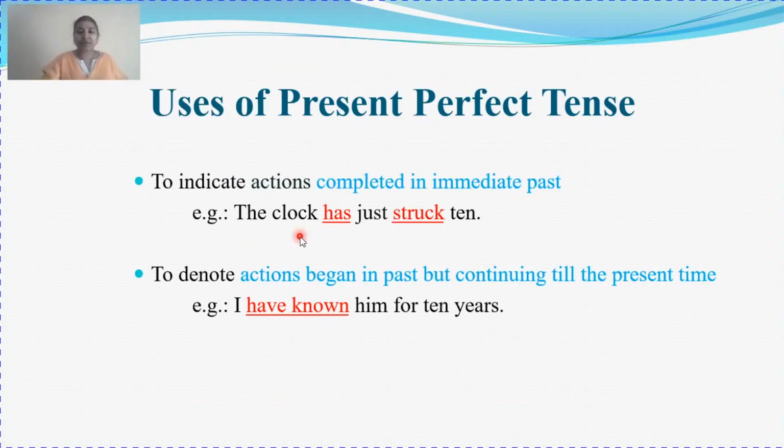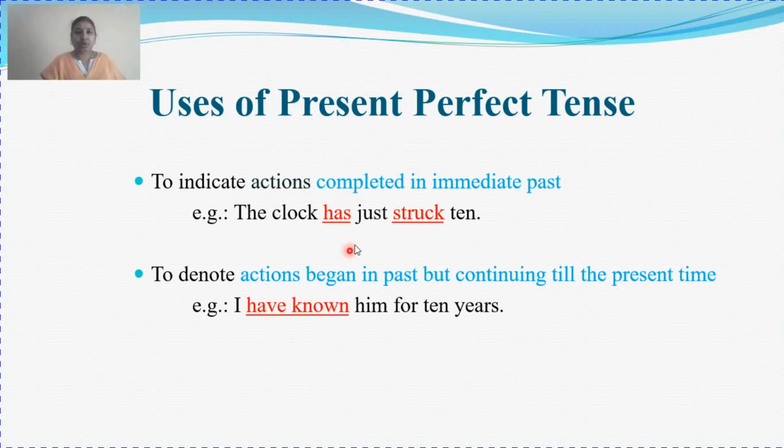Now let's see how the present perfect tense is used. Just now we saw how present and past actions are related to each other. Other uses are to indicate actions completed in the immediate past, those actions which were over just a short while ago. Those actions are also referred to using present perfect tense.